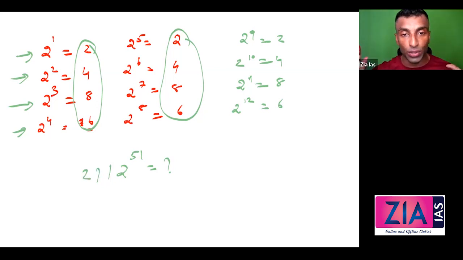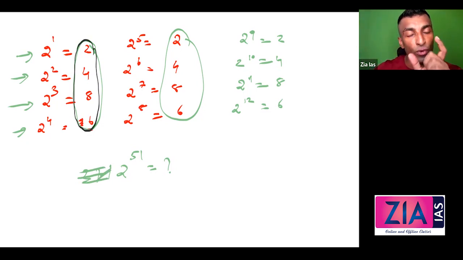I just take only the last one digit, because the question is about divide by 10 remainder or last digit. I don't care about this because the answer for all will be the same. Now you have only 4 possibilities. That means after every 4th power of 2, it will repeat. So this is what you call a power cycle. You don't want to remember these names. So after every 4th power, it will repeat. So you need to see which of these 51 will fall under.